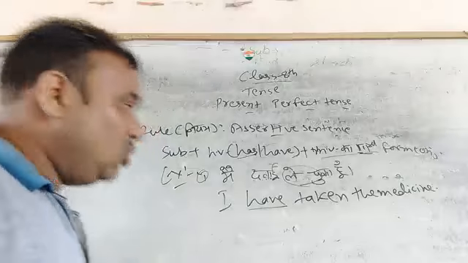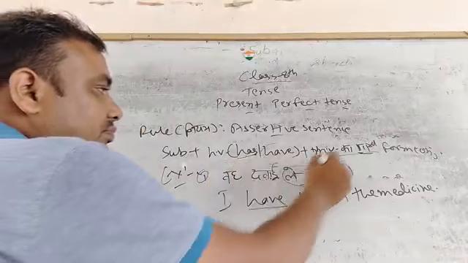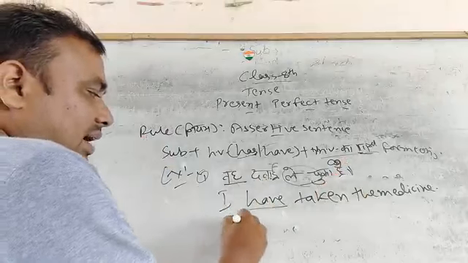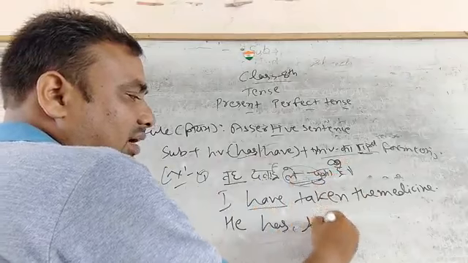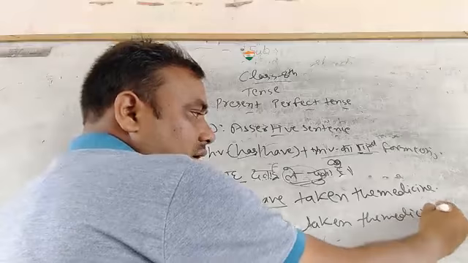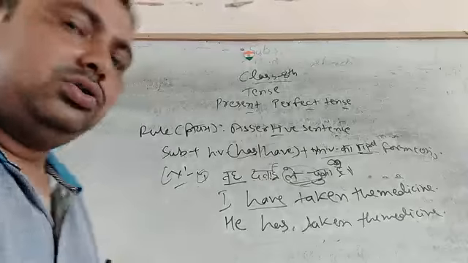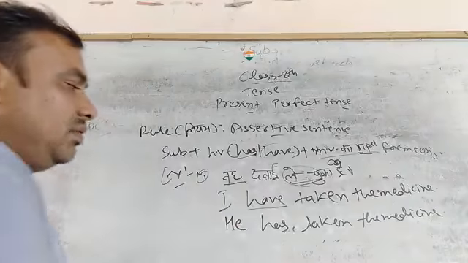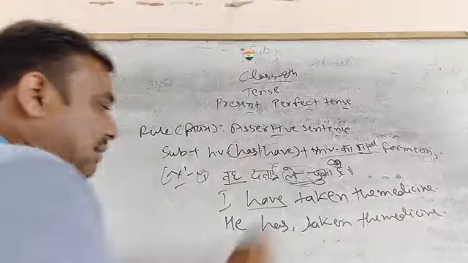ठीक है, मान लो मैंने यहाँ पे मैं की जगह वह, वह दवाई ले चुका है. ठीक है, अब ये वह हो गया सिंगुलर, तो कैसे बनेगा? He के साथ has, के बाद लेना का वही take, take का थर्ड फॉर्म taken और वही medicine. So I have made one sentence for you to take the subject as a singular. What helping verb you use with the singular subject? I have explained you in the second example.